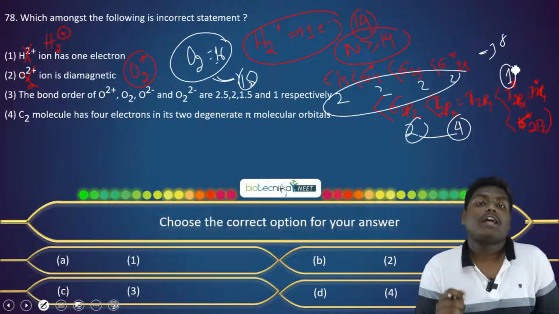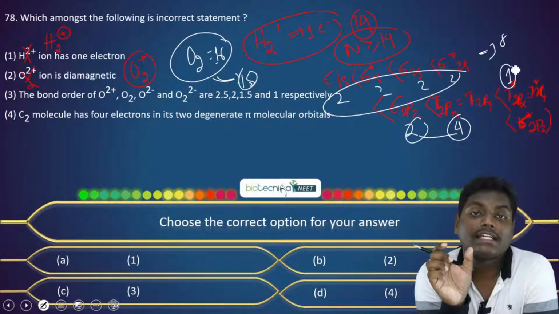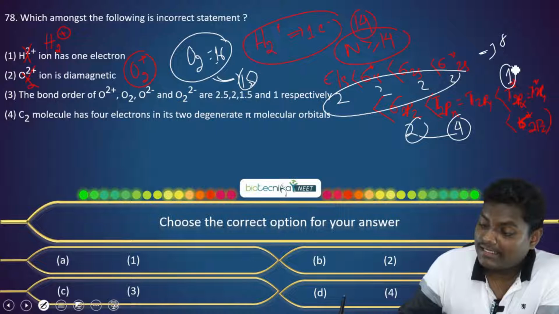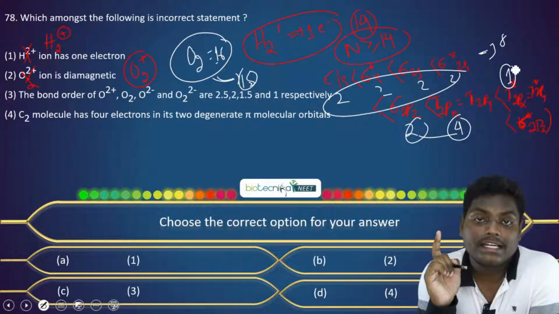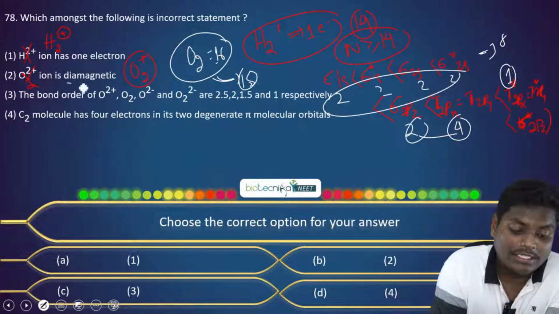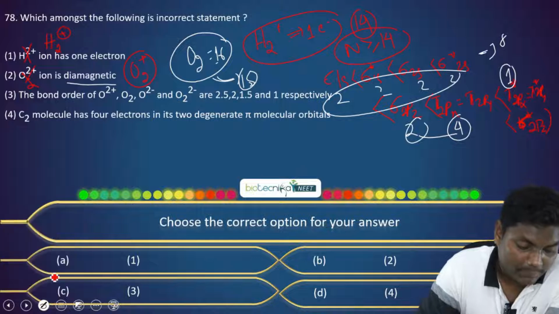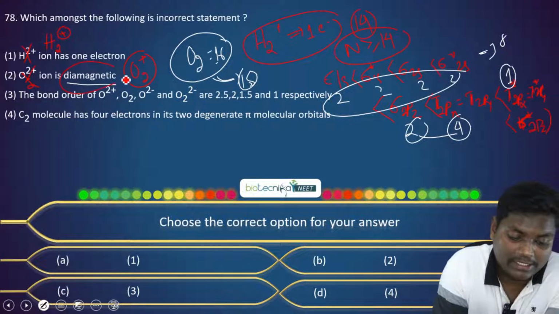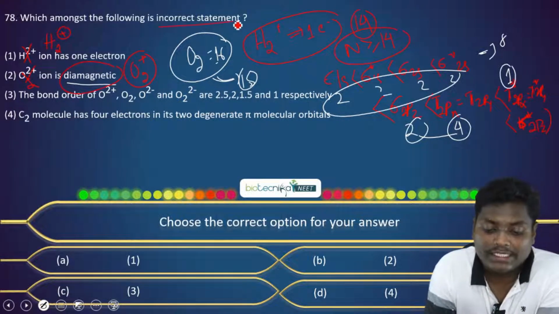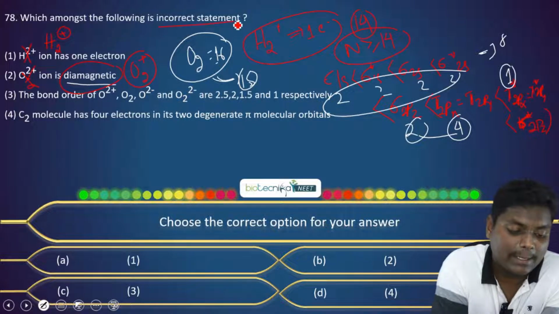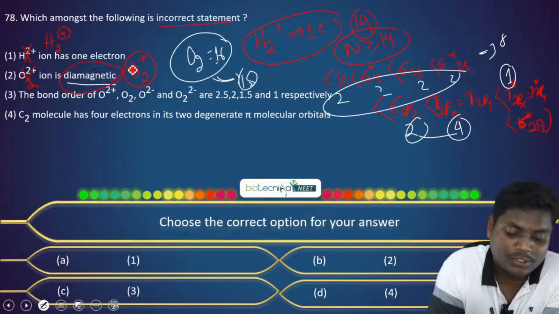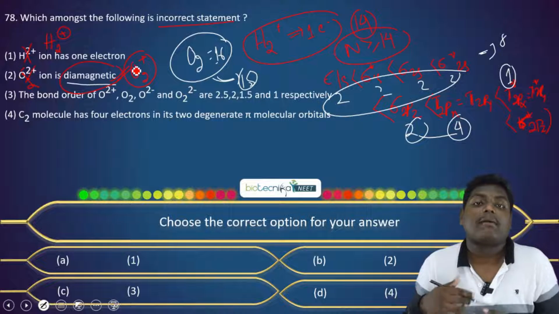Now what is the meaning of diamagnetic? Diamagnetic means all the electrons are paired. We can see here that a single electron is present. So this is not diamagnetic, it is paramagnetic. If you want to choose the incorrect statement, this is the incorrect statement. The option 2 is an incorrect statement, which says it is a diamagnetic species.